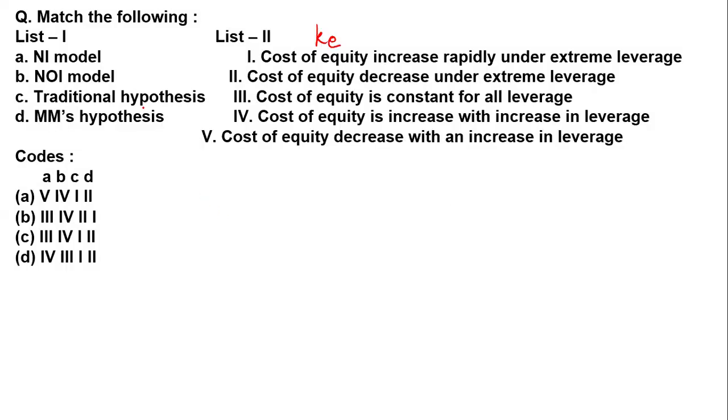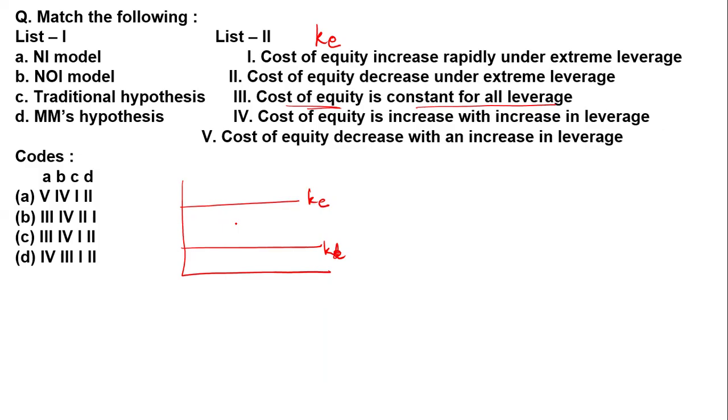Now, what is the NI approach? In the NI approach, you can see the cost of equity is constant for all leverage. The NI approach says there is a cost of debt, and the cost of equity is constant, because shareholders do not want to make difficulty in their business.